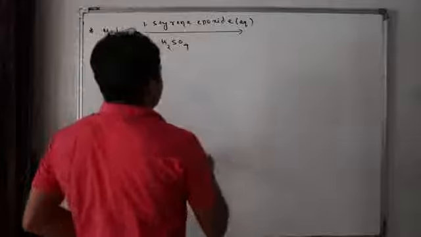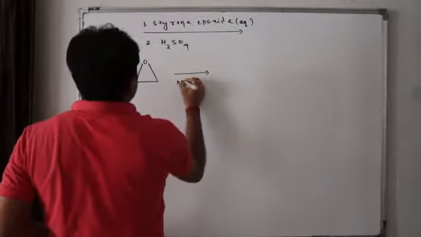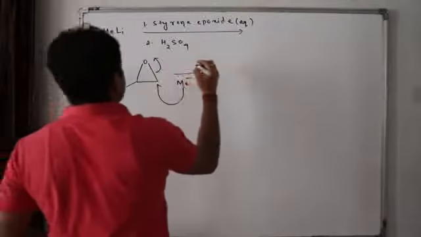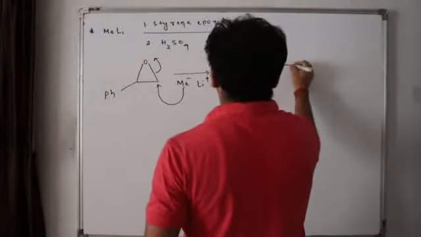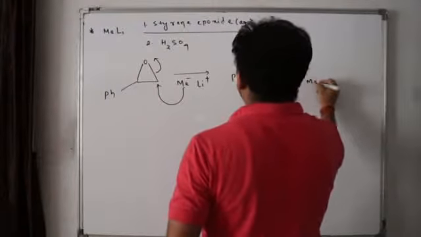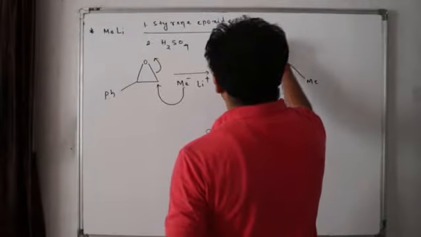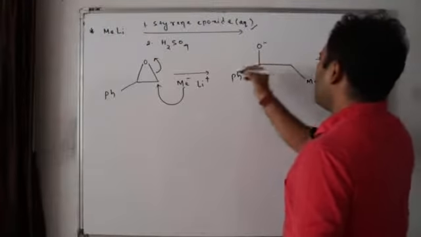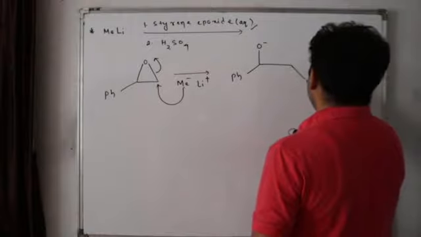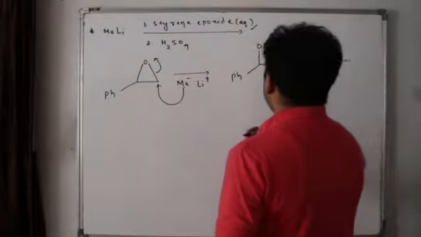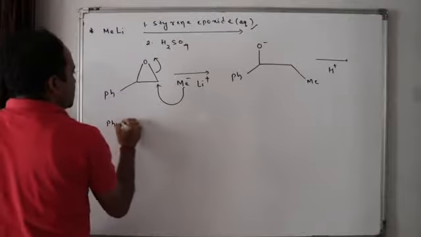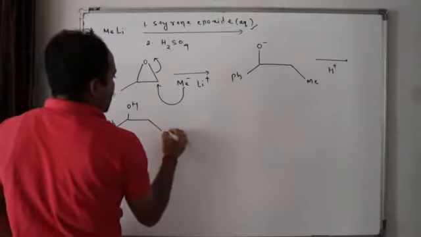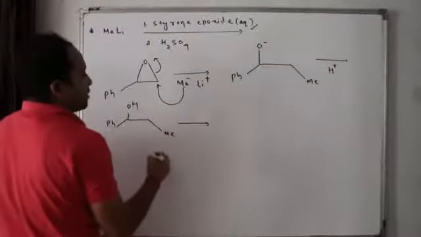Clear? Now what will happen? First nucleophilic attack will be done from MeLi, that is Li plus Me minus. Me minus will attack the less crowded site. So what will be formed here? Ph, and this methyl group that attacked, isn't it? This is now O minus. I have given here aqueous. Actually nothing is given also. Remember that all these operations occur in aqueous medium, and in presence of H plus this will form Ph, OH, Me. Okay. Next step, H2SO4 is given.